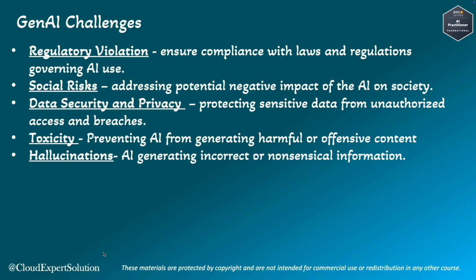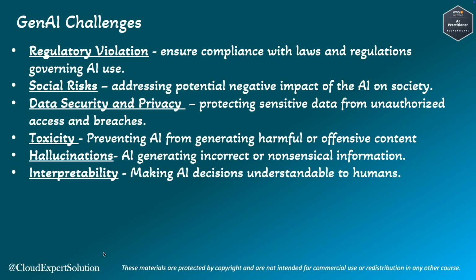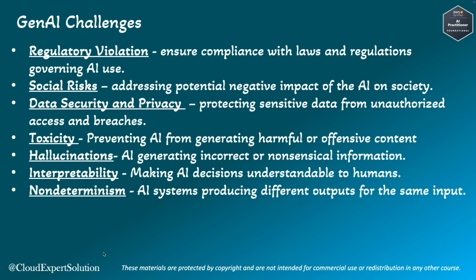That means an AI language model can produce plausible-sounding but factually incorrect statements, which can mislead users. Interpretability, making AI decisions understandable to humans. Non-determinism, an AI system can produce different output for the same prompt or same input.